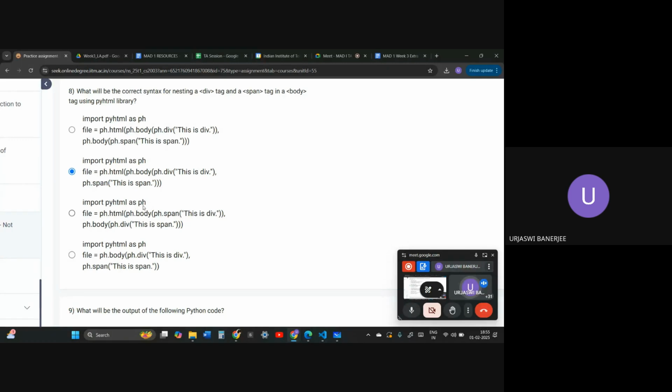Import PyHTML as ph, ph.html. Inside the HTML tag we have the body tag, inside the body we have a span, but the span says this is a div, and inside the body tag we are again using body, so this is of course wrong. It is similar to the first option: we are using two body tags, and we use the span first, but we have to nest a div tag and a span tag, so the div tag should come first.